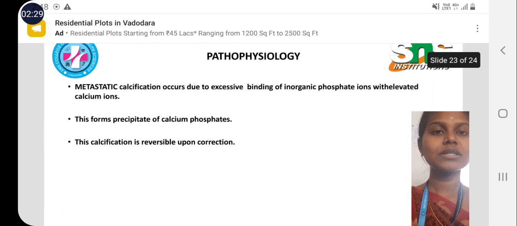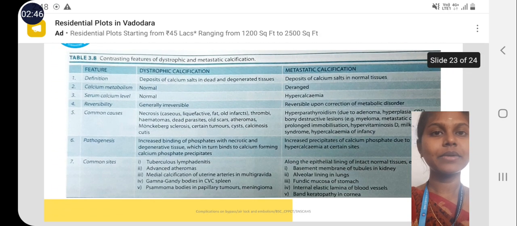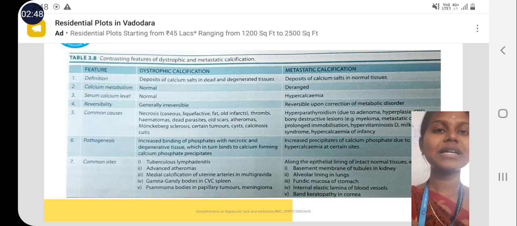The pathophysiology involves metastatic calcification occurring due to excessive binding of inorganic phosphate ions with elevated calcium ions. This forms precipitate of calcium phosphates. This calcification is reversible upon correction. So the tabular column involves: dystrophic calcifications are the deposits of calcium salts in dead and degenerated tissues. Calcium metabolism will be normal and serum calcium level will be normal.